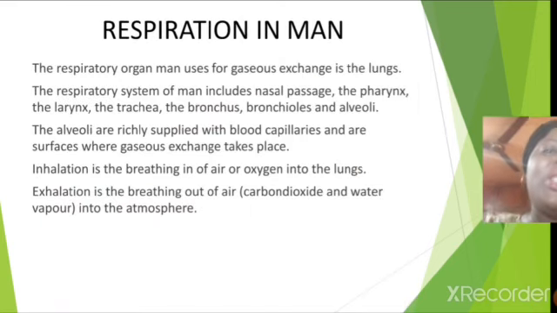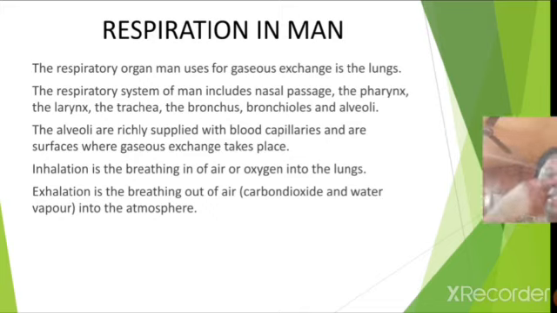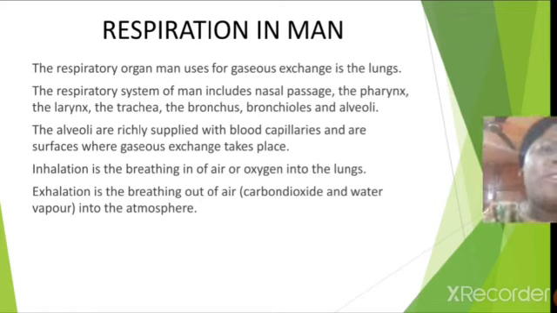Now to the respiration in man. The respiratory system of man includes the nasal passage, the pharynx, the larynx, the trachea, the bronchus, the bronchioles, and the alveoli. So let's take it from the nasal passage to the pharynx, to the larynx, to the trachea, to the bronchus, to the bronchioles, and to the alveoli. So what is the alveoli?